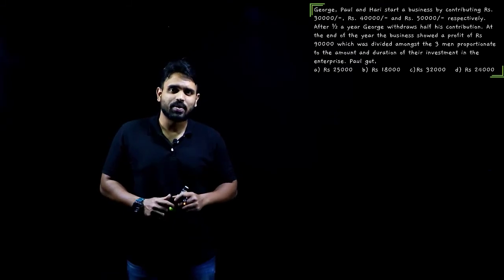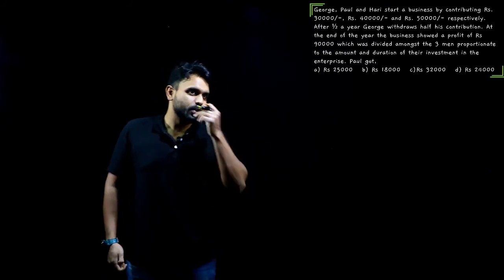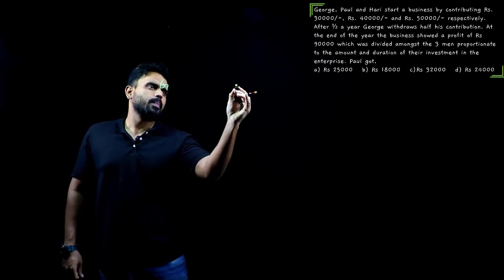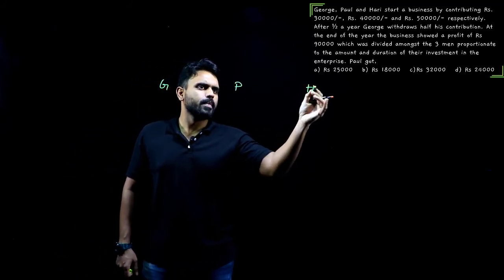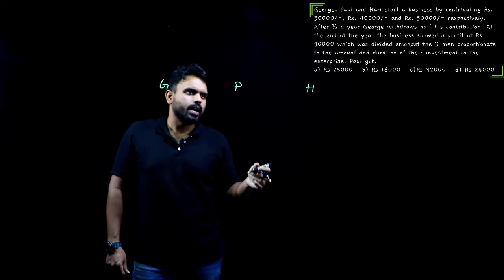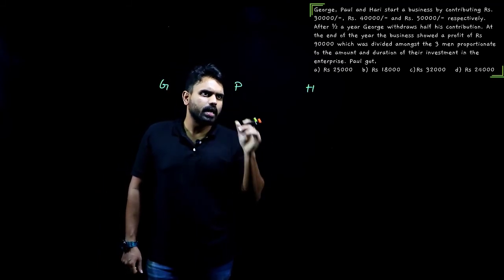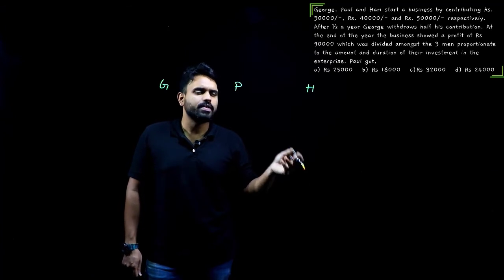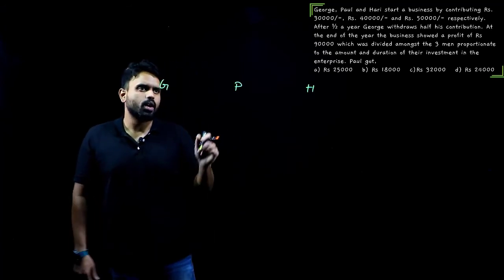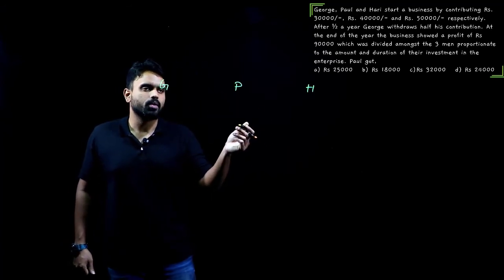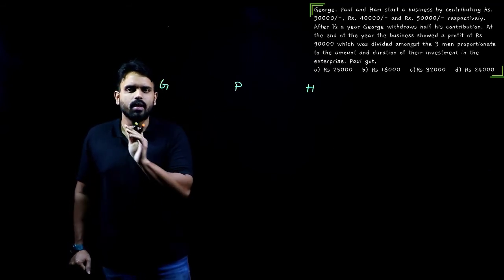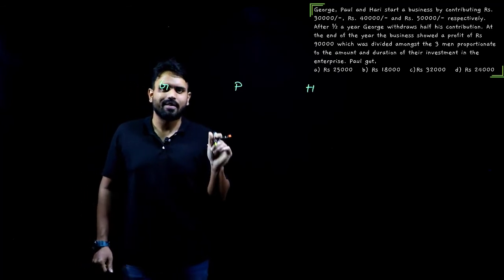If you solve this, you'll get the answer. So let's go with the next question that we have here. What does it say? It says George, Paul and Hari started a business, contributing 30,000, 40,000 and 50,000 respectively. After half a year, George withdrew half of his contribution. They invested how much? 30, 40 and 50. But George did what? After half a year, he removed 50% of his contribution, that is half of his contribution.